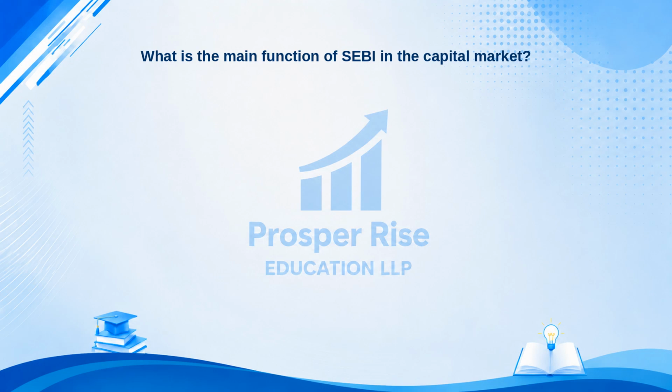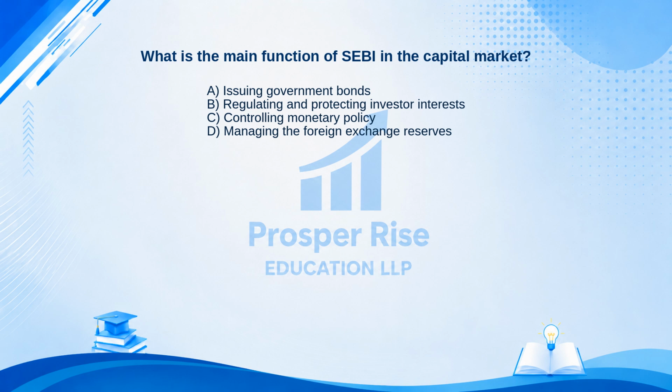What is the main function of SEBI in the capital market? Here are your options. A. Issuing government bonds. B. Regulating and protecting investor interests. C. Controlling monetary policy. Or D. Managing the foreign exchange reserves. Take a moment to pause the video and decide.